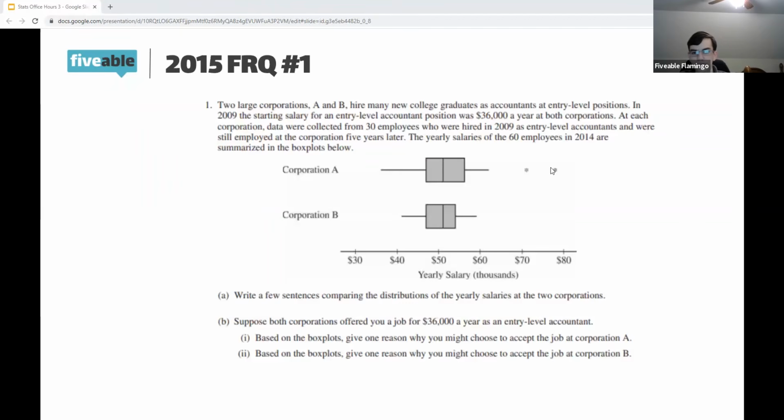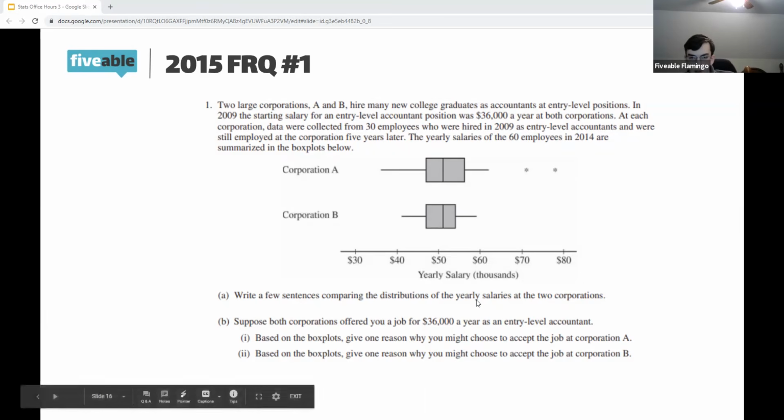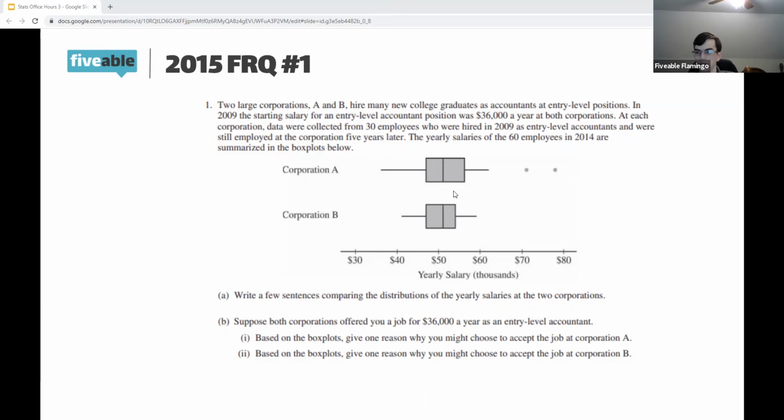All right, let's do one last kind of interesting FRQ. Here's how you compare two box plots. First, if we compare, the medians are about the same. But if we compare our interquartile range and range, we can see that they're both greater for corporation A, and corporation A also has these two outliers out here.